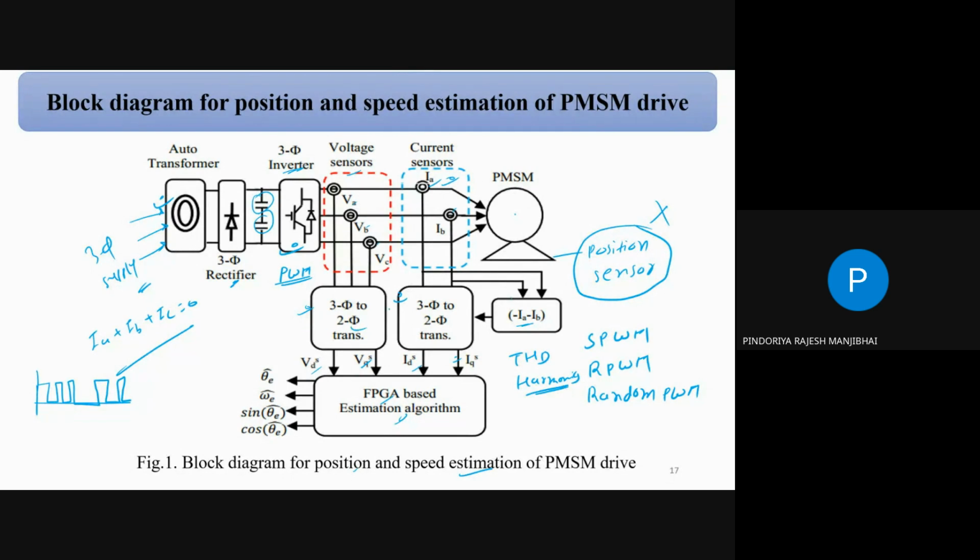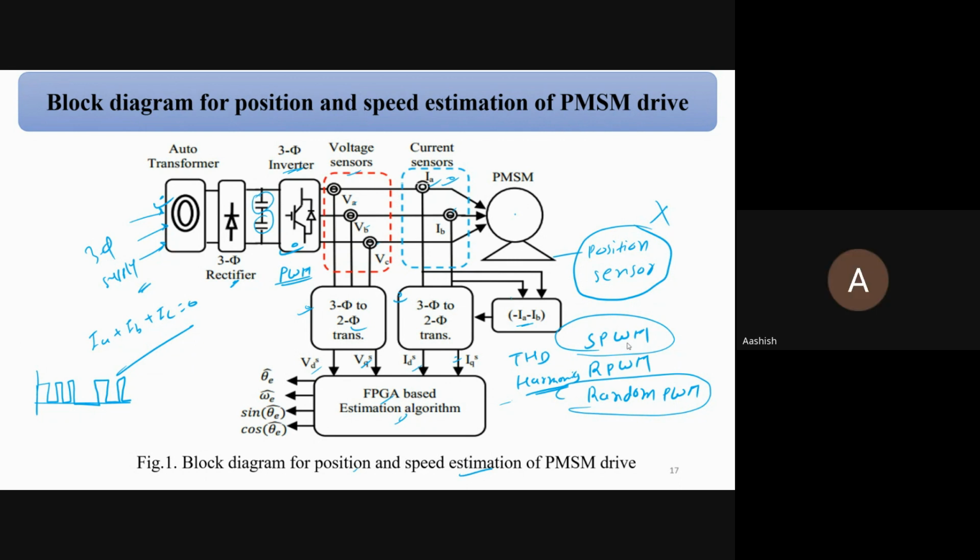I implemented random PWM as well as sinusoidal PWM, both for the PMSM drive, and then compared both techniques for acoustic noise and vibration. So I will share that paper with you, and you will get the idea how we can select various modulation techniques. Is it okay?